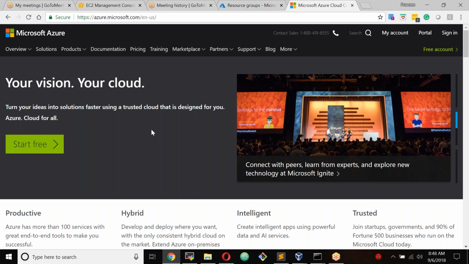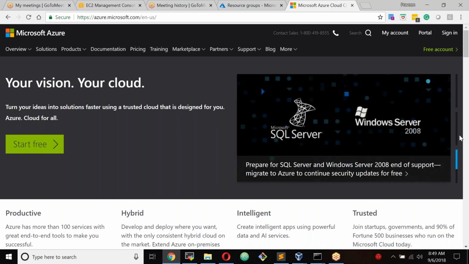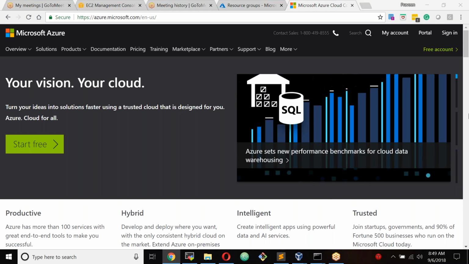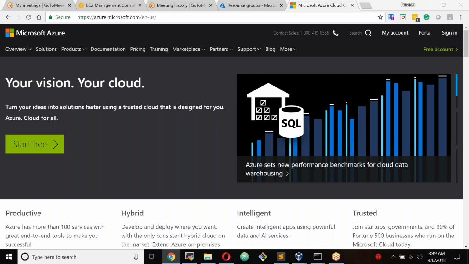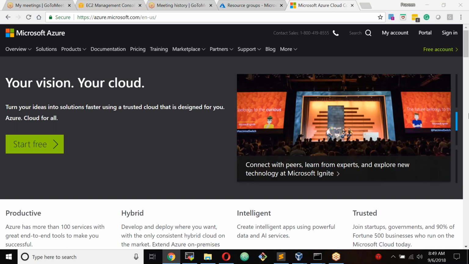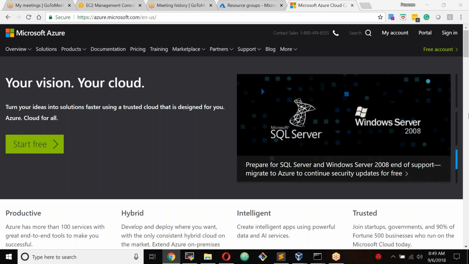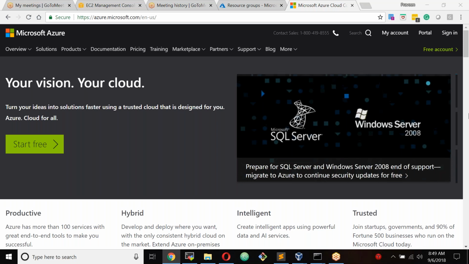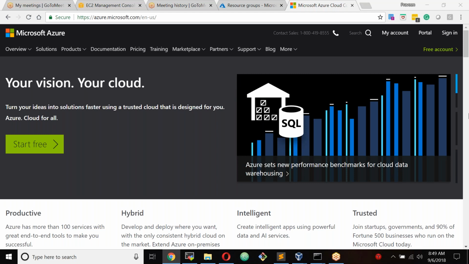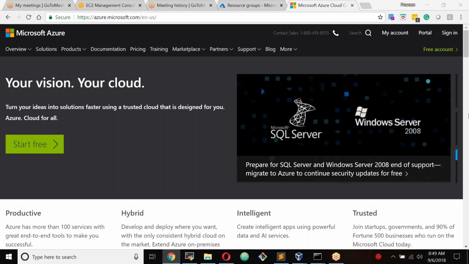Praveen, Madan here. Is this a type 1 or type 2 hypervisor? Like VMware is type 1, right? How about Azure? In Azure, we don't manage the hypervisor. The hypervisor is managed by Microsoft. Understood. That's a type 1 hypervisor. Obviously, a type 2 hypervisor is not used for production environments. So it's a type 1 hypervisor.